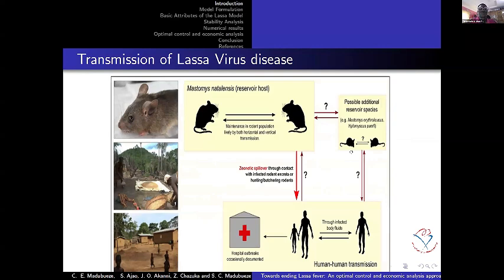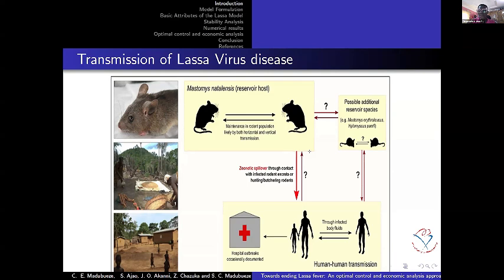So this virus can be transmitted in so many ways. This is what the rat looks like. It's a particular species of rat whose mouth is much longer. So it's not every rat that carries this virus; there is a particular one that carries it. And this rat can shed the virus in the environment, where it can infect food or things in the environment. So the virus can be transmitted from rat to rat. It can also be transmitted to humans, but human-to-human transmission is very rare. Most times it occurs in the hospital, maybe due to poor infection control.